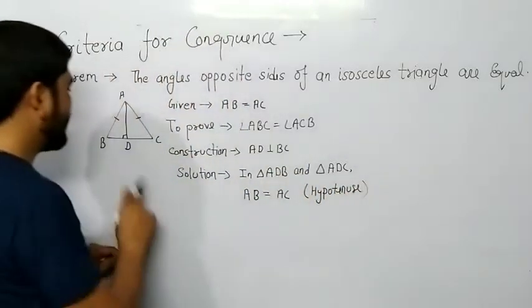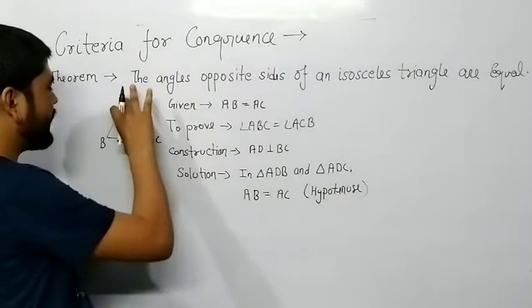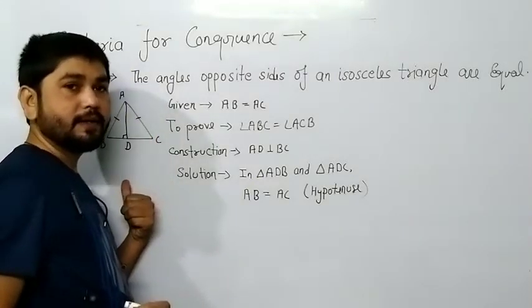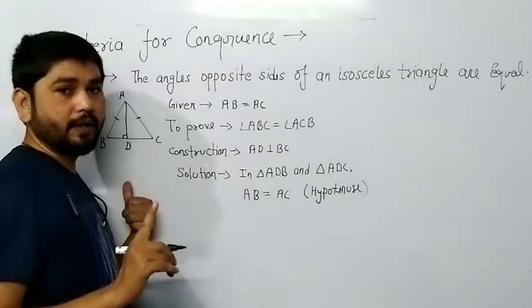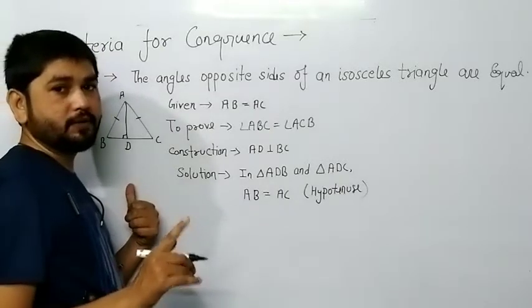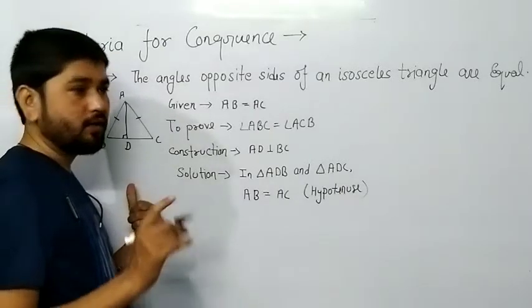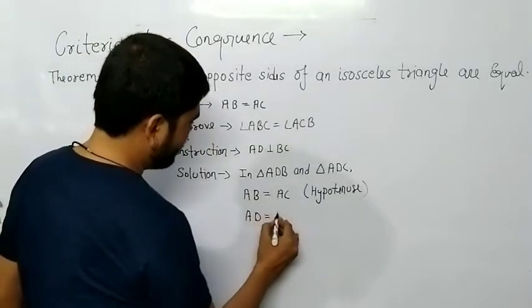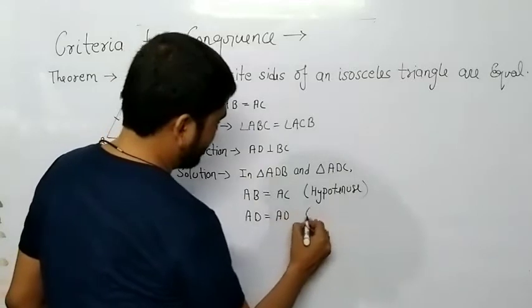Okay, guys. Now second one, AD is equal to AD, common. See, AD is the side which is coming in both triangles ADB and ADC. So we can write AD is equal to AD, common.